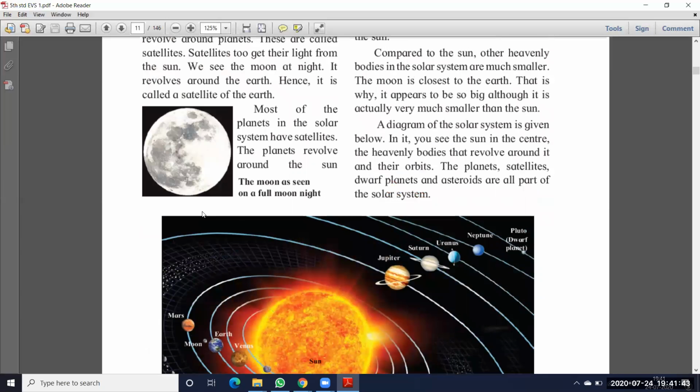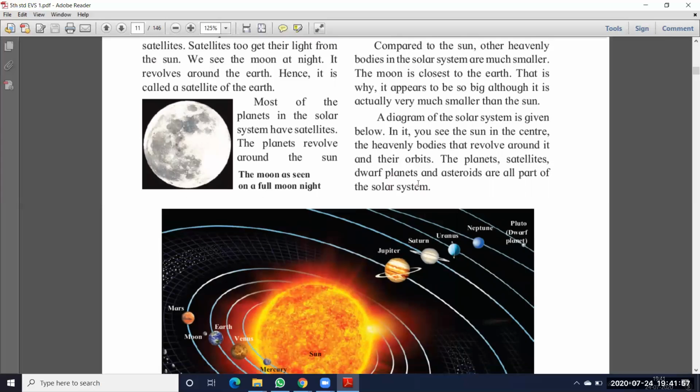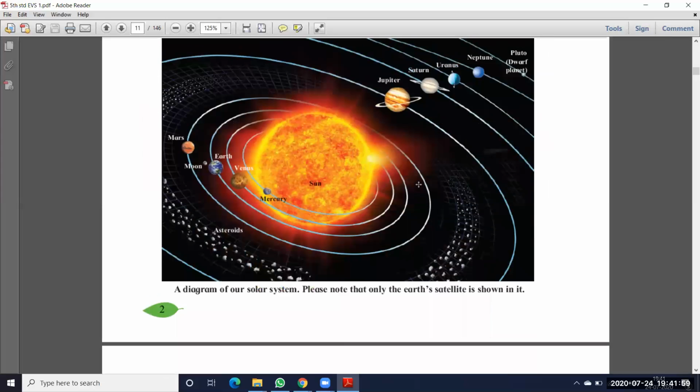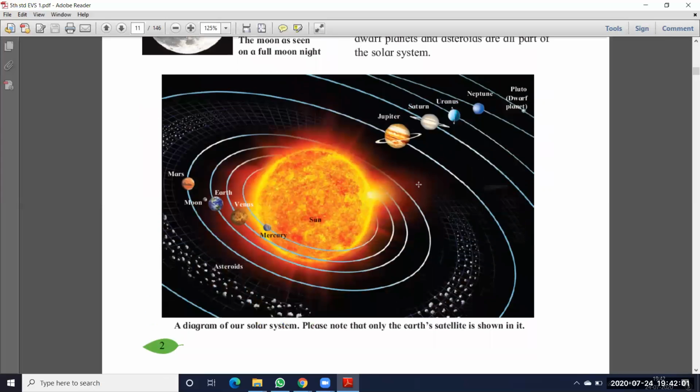Okay. Next one, a diagram of the solar system is given below. In it, you see the sun in the center, the heavenly bodies that revolve around it, and their orbits. The planets, satellites, dwarf planets, and asteroids are all part of the solar system. So this is the diagram of the solar system. This diagram is also taken from the satellite only.